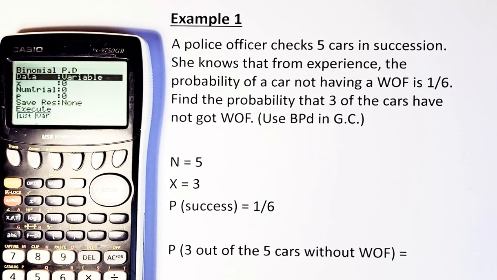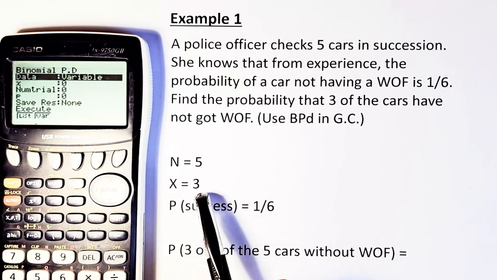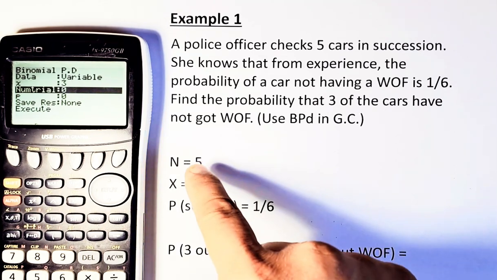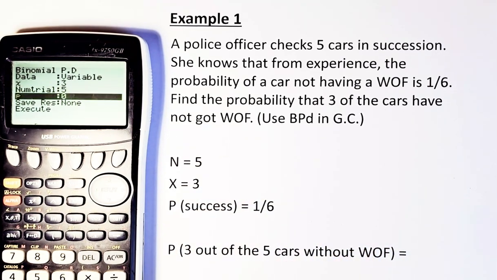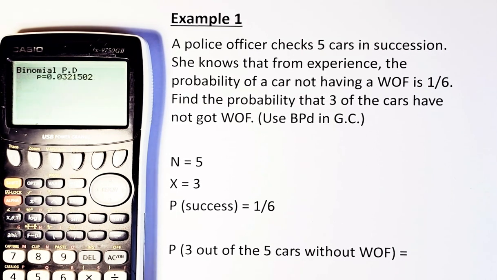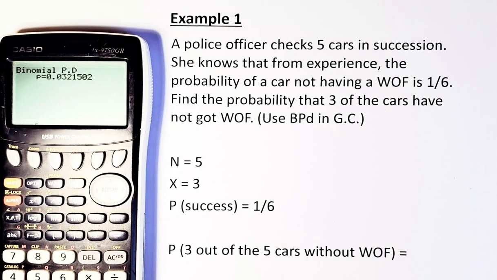Now you just key in the data. X is 3, so press 3 and execute. Number of trials is 5, key in 5 and execute, and then followed by success, 1 out of 6, so you put 1, the fraction key, 6, execute, and the answer is going to be 0.0321. So the answer is 0.0321, and that will be achieved in NCEA level 3.